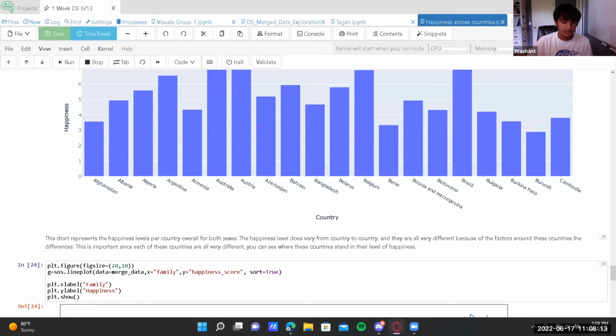So, this is a chart that represents the happiness levels per country overall for both sexes. The happiness level does vary from country to country, and they're all very different because of the factors around these countries and their differences. This is important since each of the countries are all very different, and you can see where these countries stand in their level of happiness.